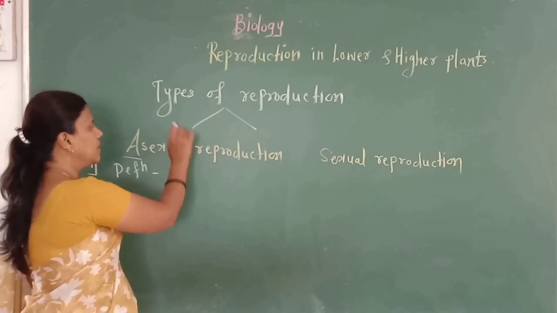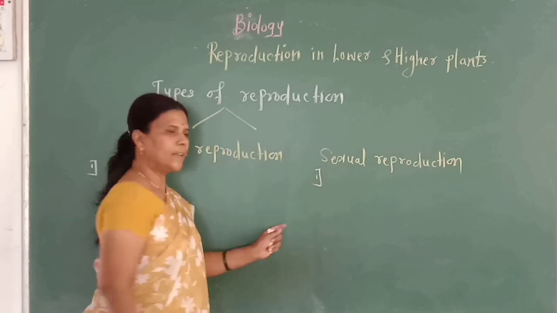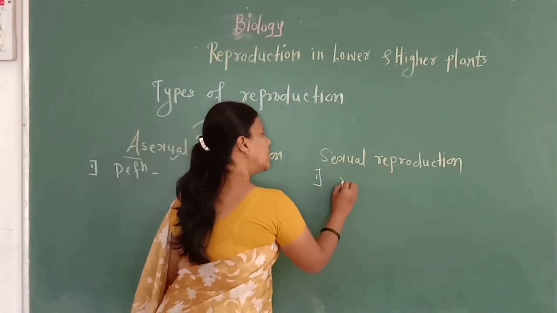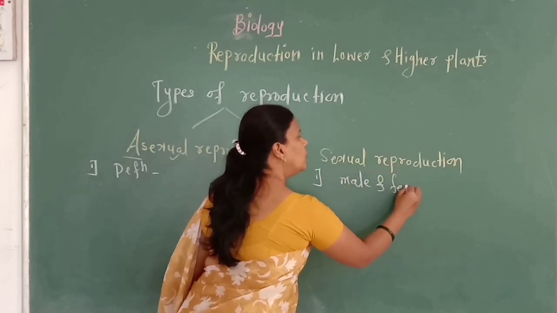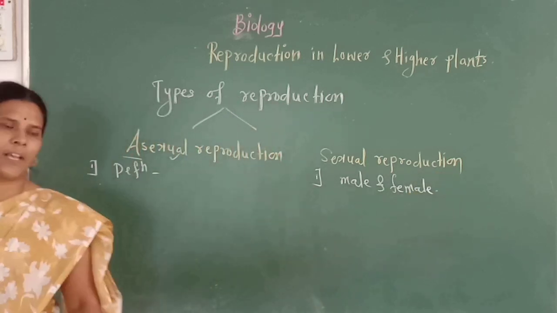It is called asexual reproduction. Then what is sexual reproduction? It is a type of reproduction in which there is formation and union of male and female gametes. It is called sexual reproduction.